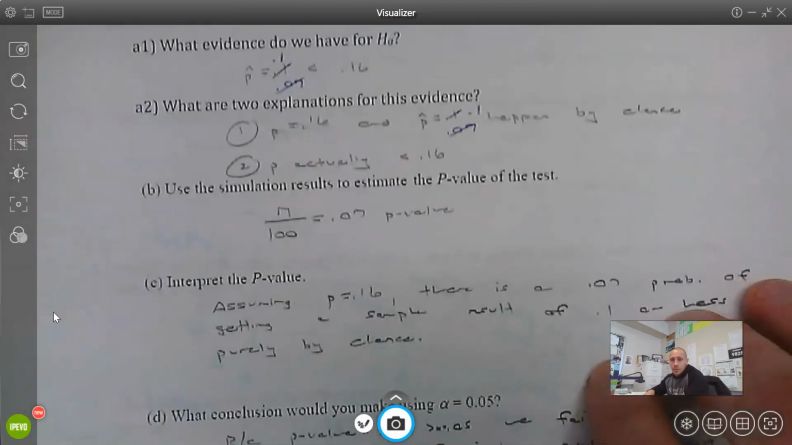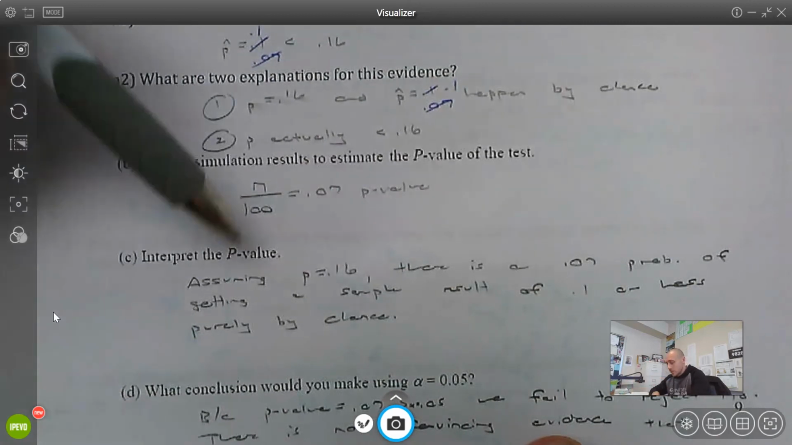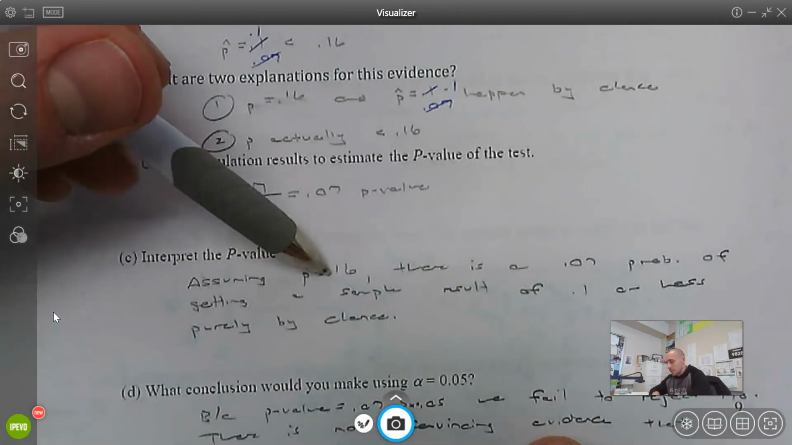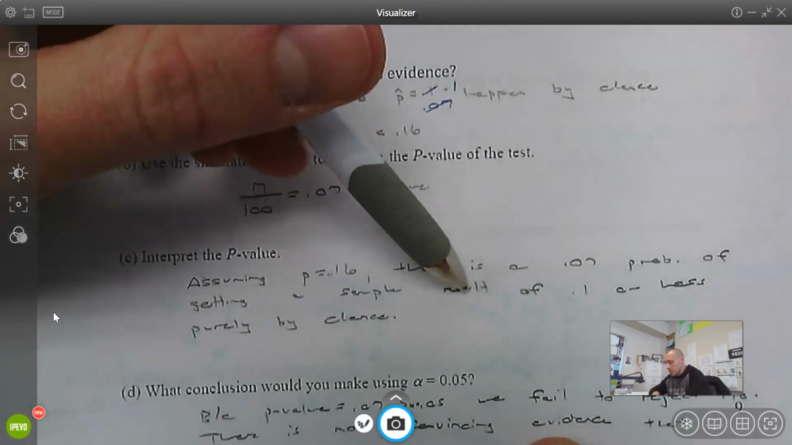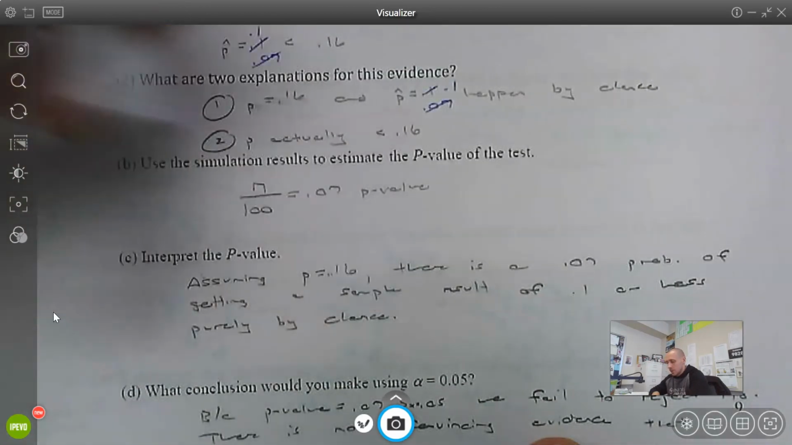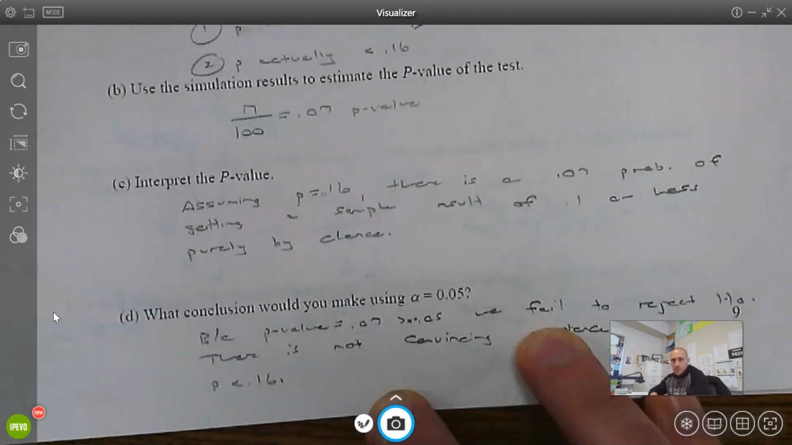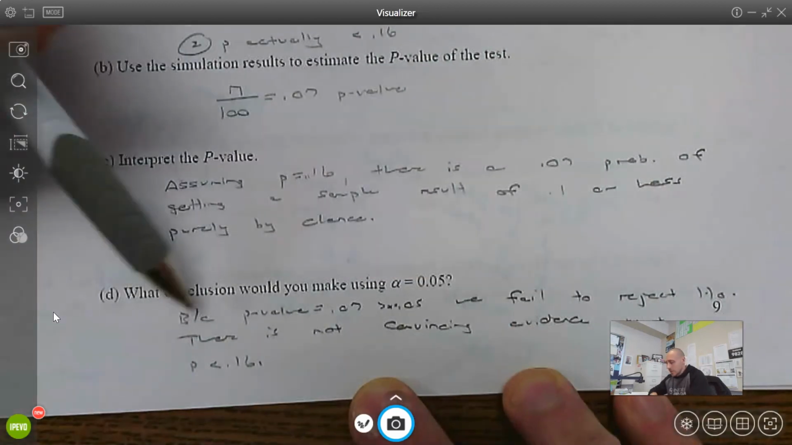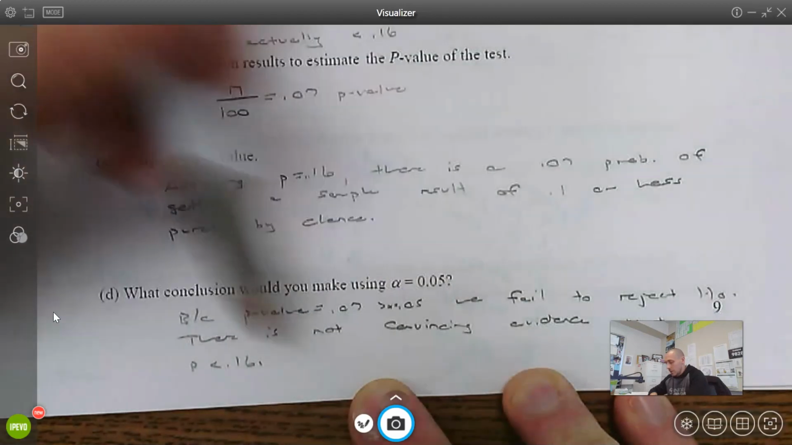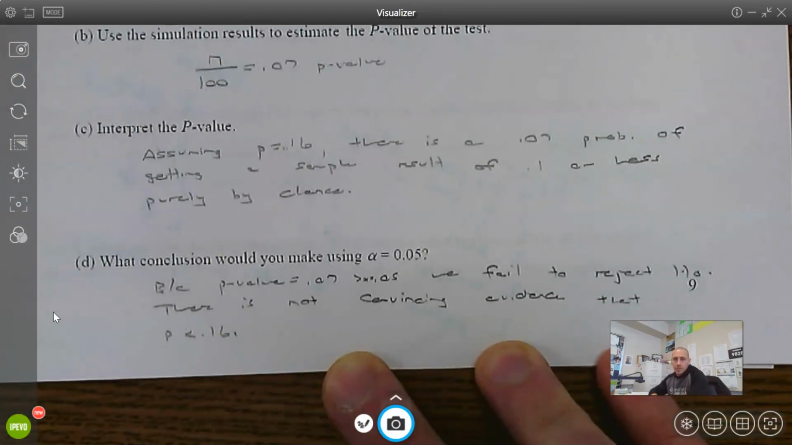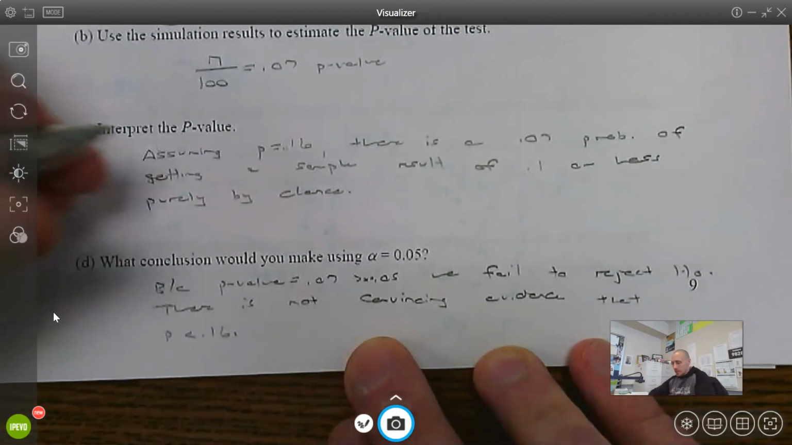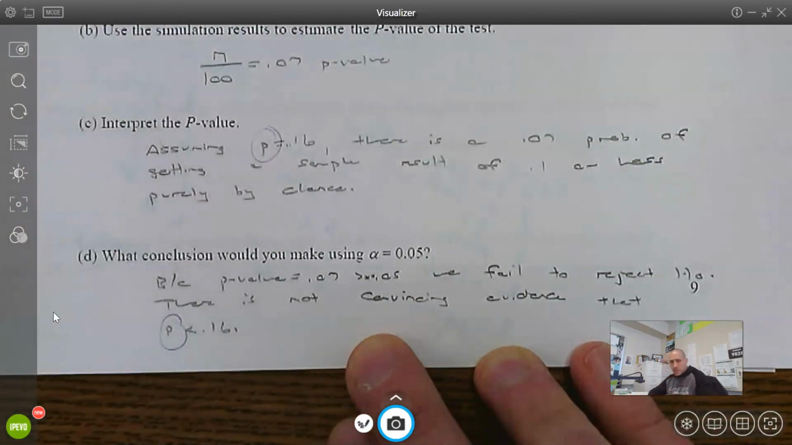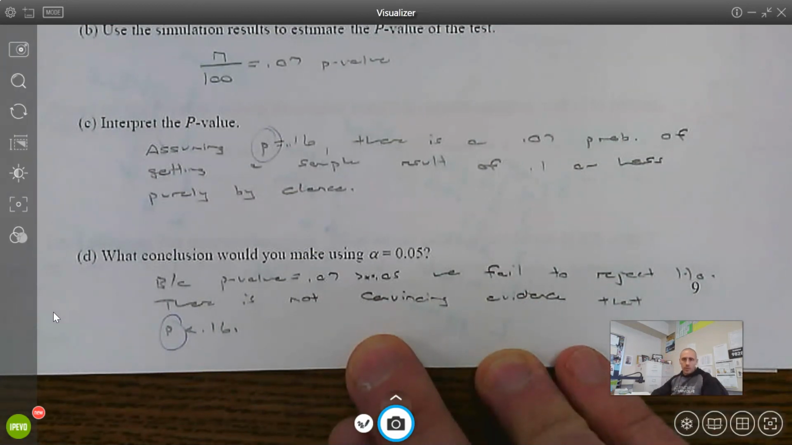Interpreting the p-value: assuming the null is true, assuming the true proportion of cracked boards is 16%, there's a 0.07 probability of getting a sample result of 0.1 or less purely by chance. Okay, using our default significance level, because the p-value is greater than that, we fail to reject the null. There's not convincing evidence that the true proportion of cracked boards is less than 16%. So one thing I did to cut corners here, I didn't write this out in context. You need to do that. So be mindful of that.